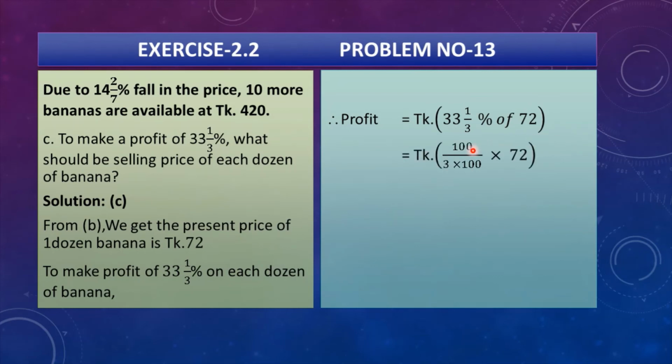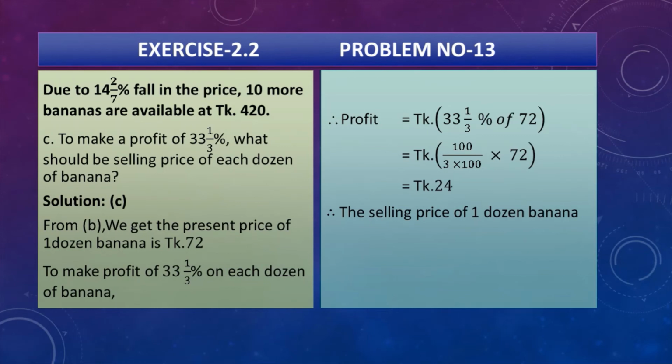And if we calculate, 33 multiplied by 3 is 99, plus 1 is 100, divided by 3 multiplied by 100, multiplied by 72. If we reduce 100 divided by 100 and 72 divided by 3, we get 24 taka.